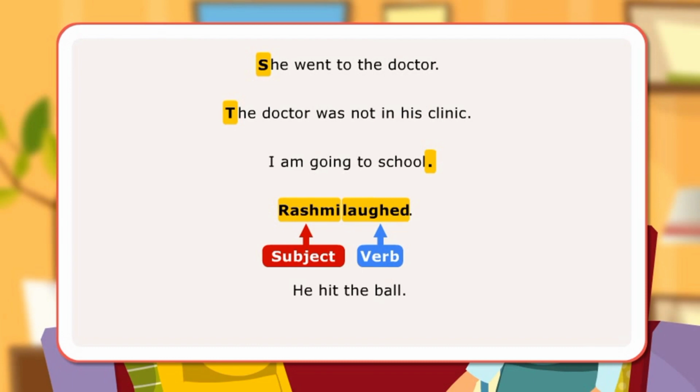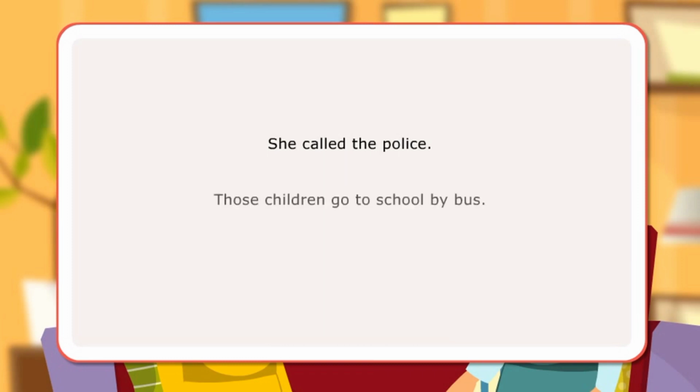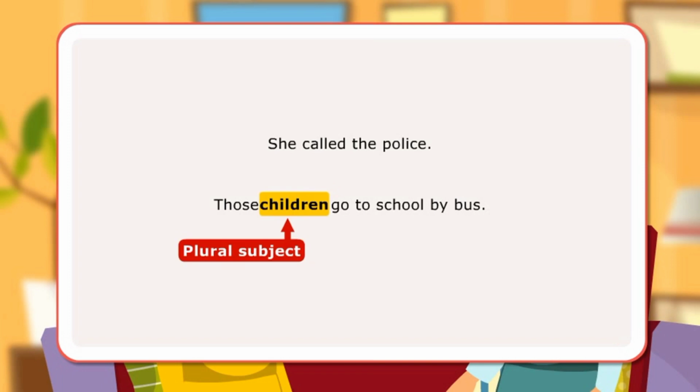Subject plus verb plus object is the basic word order in a sentence. He hit the ball. He, subject. Hit, verb. Object, the ball. A sentence must present a complete thought that can stand alone. She called the police. There must be subject-verb agreement in a sentence. Those children go to school by bus. Plural subject children takes the plural verb go.